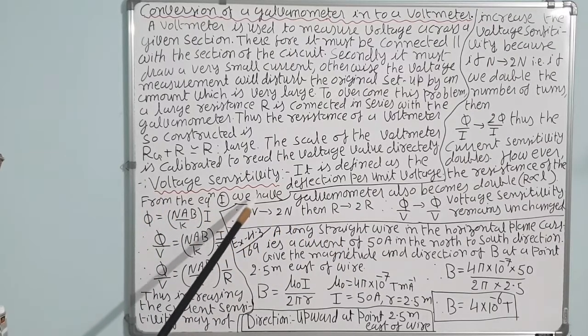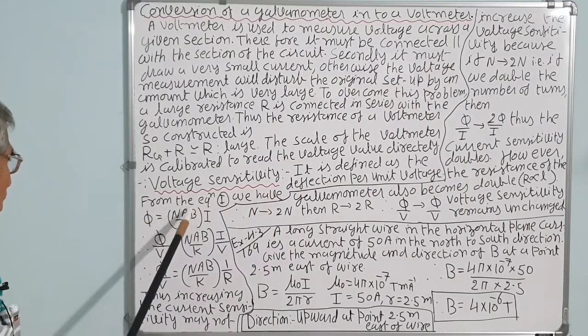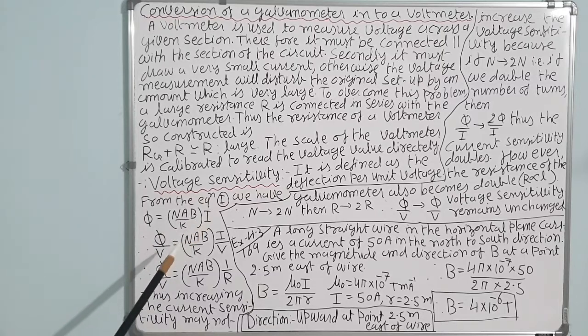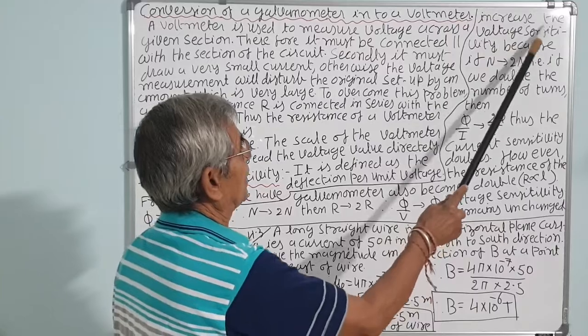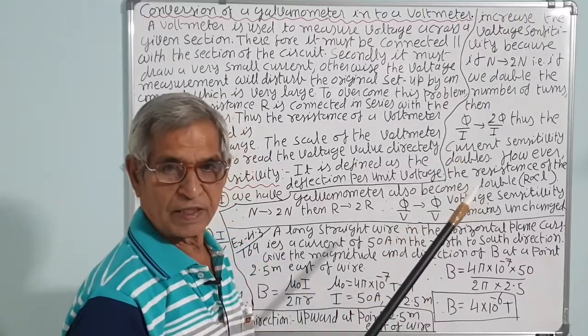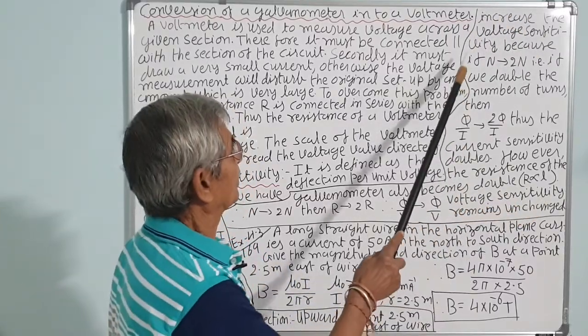From equation 1, we have phi is equal to NAB upon K into I, divided by V. So, phi upon V is equal to NAB upon K into I upon V. Therefore, phi upon V is equal to NAB upon K into I upon V, which is 1 upon R. Thus, increasing the current sensitivity may not increase the voltage sensitivity, unlike in the case of the ammeter.